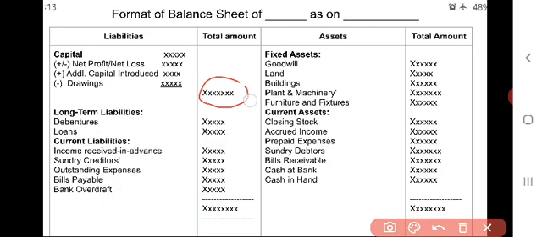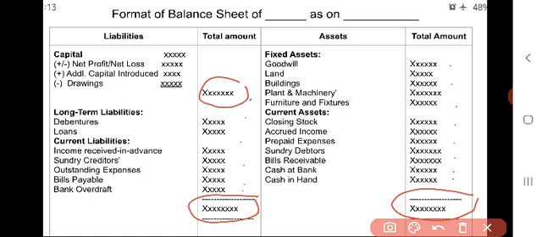When you add all these, you will get some total. In the same way, you have to add all these totals. Here also you will get some total, but here the magic should be both the totals should be tallied.